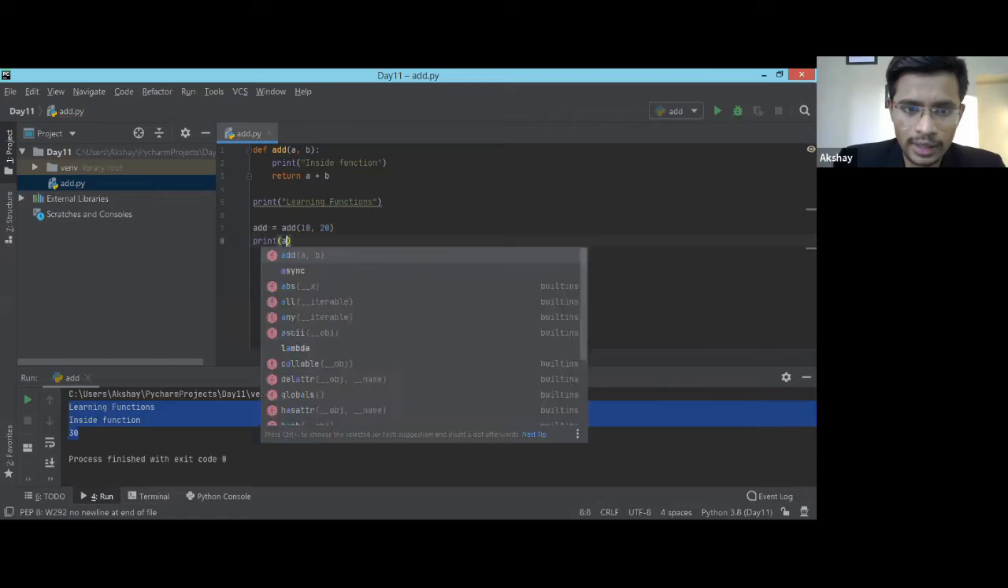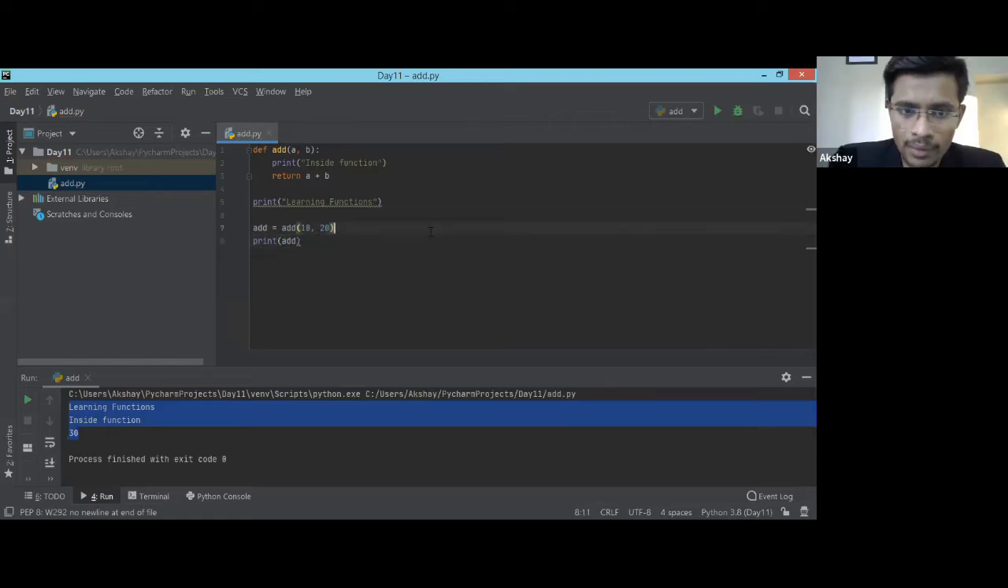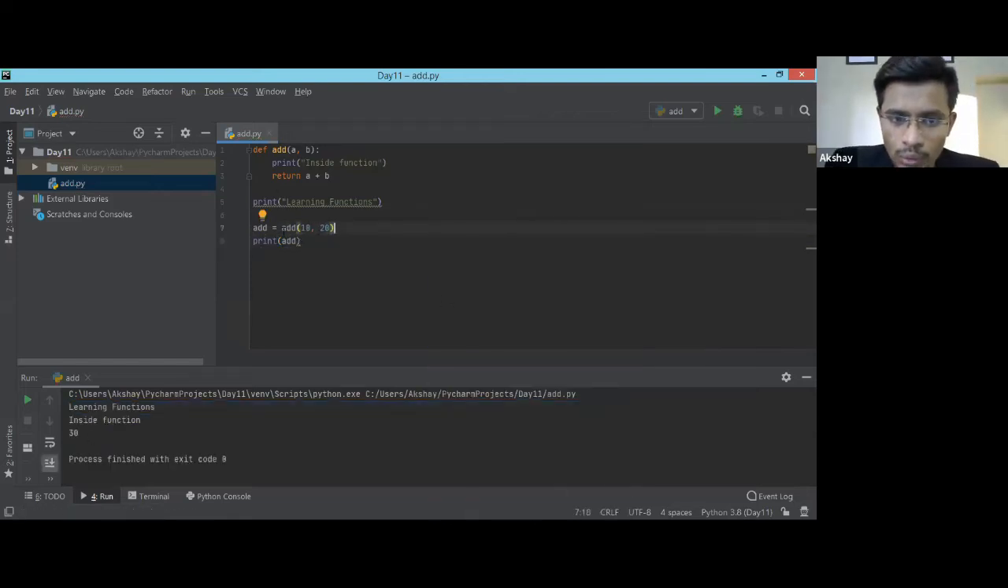So I'm going to print add. See, I got my output. What I just did is take whatever this function is returning and assign that value to this new variable, and I'm printing that new variable. That's it. So this is all about doing the addition. With this you can do all the other things: multiplication, division, and so on.